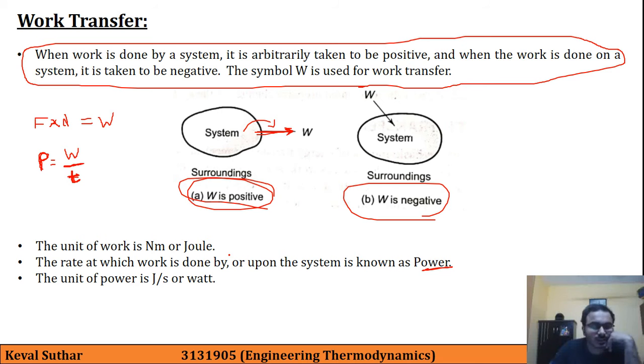And obviously the unit of power is, here if you see, for work done we are using joule, divided by, for time we are using second. So joule per second is the unit of power, or it can be also written as watt. Okay.